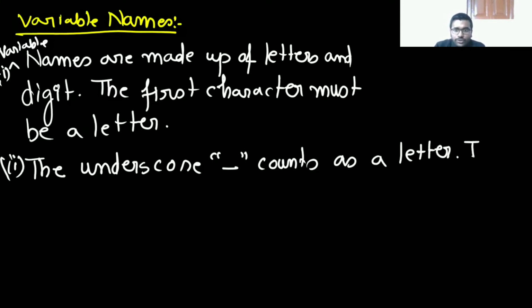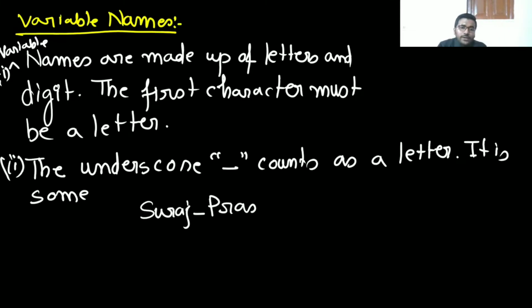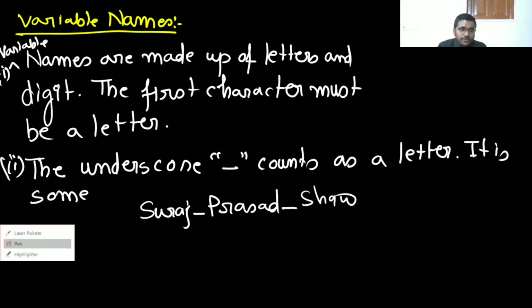So where is it used? Sometimes I want to create a variable which has 2 or 3 words, like my name, Suraj, then underscore, just to distinguish. Okay, to increase the readability, so we use underscore.